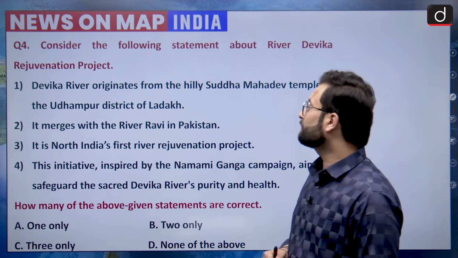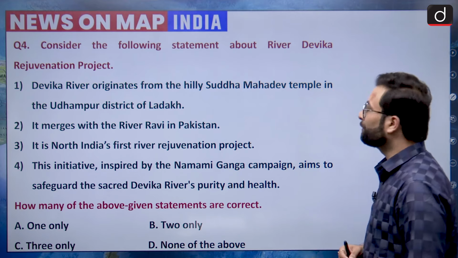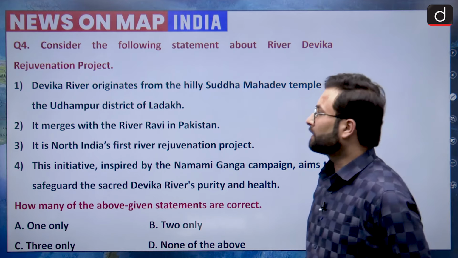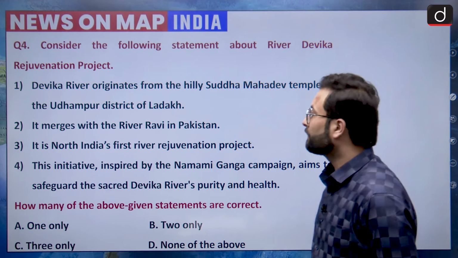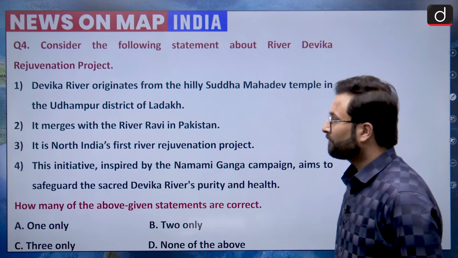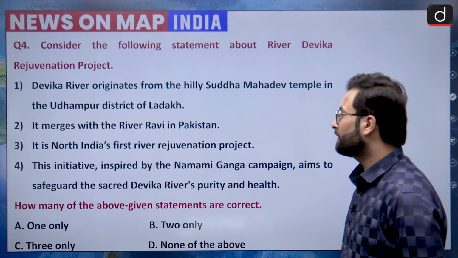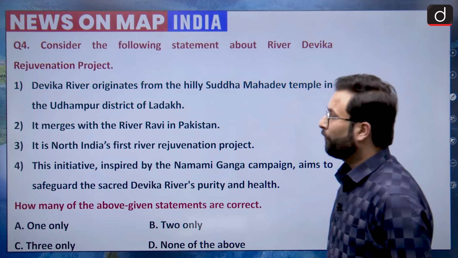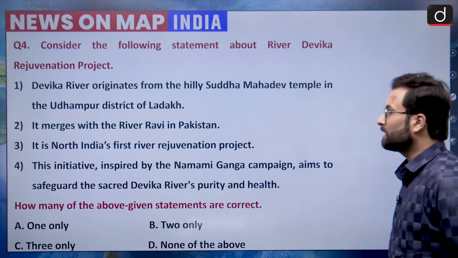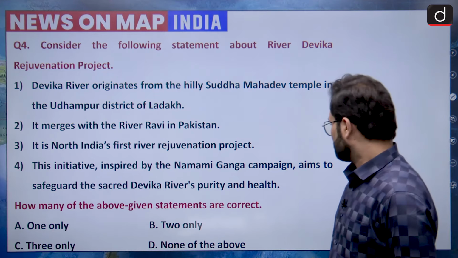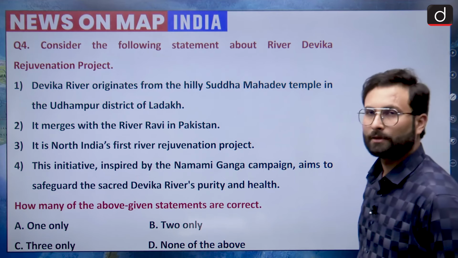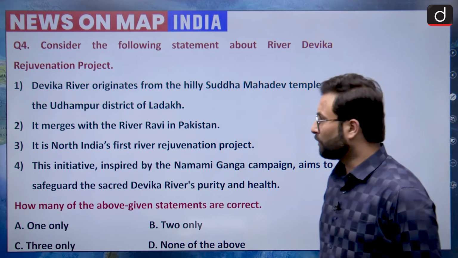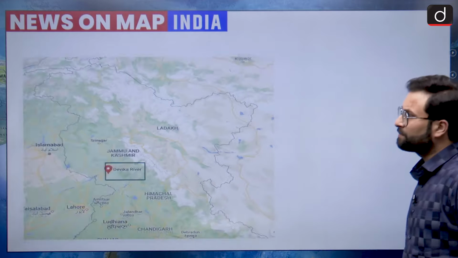River Devika originates from the hilly Sudh Mahadev temple in the Udhampur district of Ladakh. Statement 2 is it merges with the river Ravi in Pakistan. Third, it is North India's first river rejuvenation project. And fourth, this initiative, inspired by the Namami Gange campaign, aims to safeguard the sacred Devika river's purity and health. Okay, so now coming to the location of this particular river.